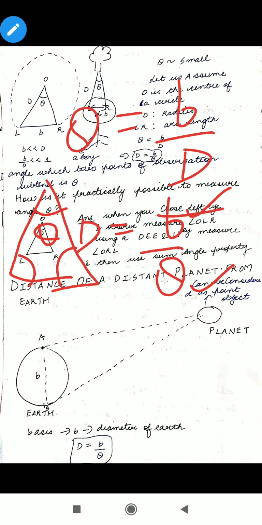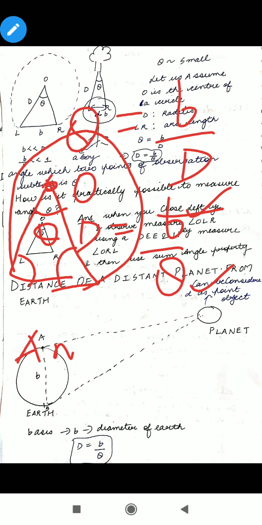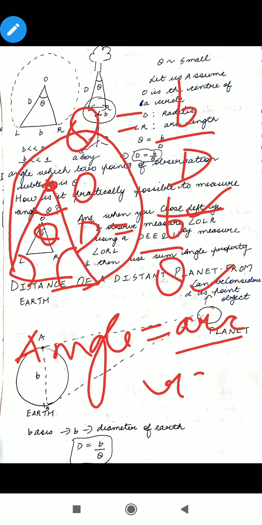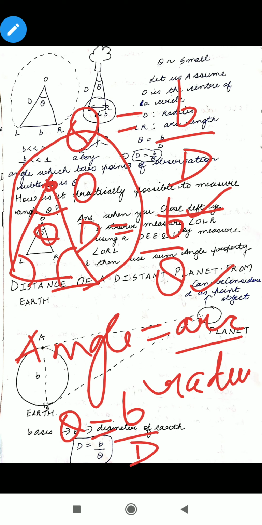We are going to draw a circle by considering this as the center of the circle, and you know that angle is equal to arc upon radius, and theta will be equal to B by D. If we draw a circle, then you will get the value of D, which is our aim.